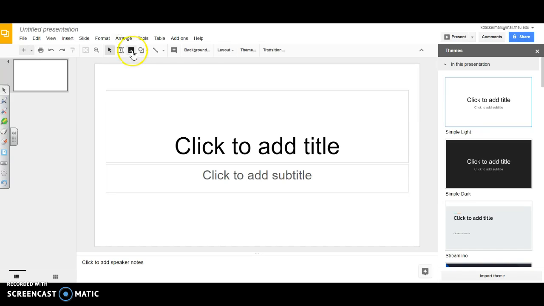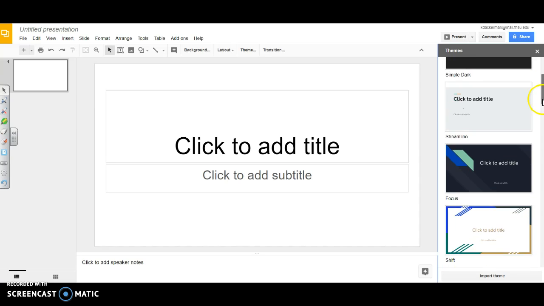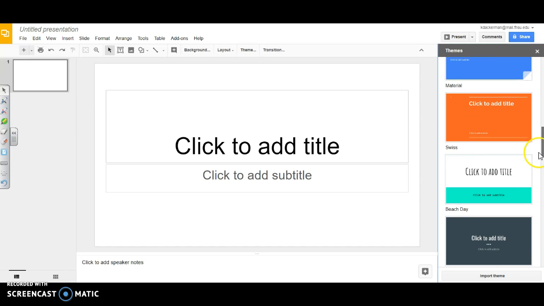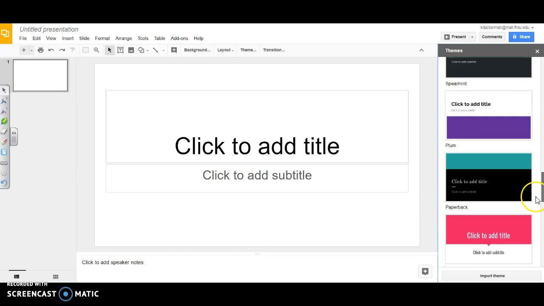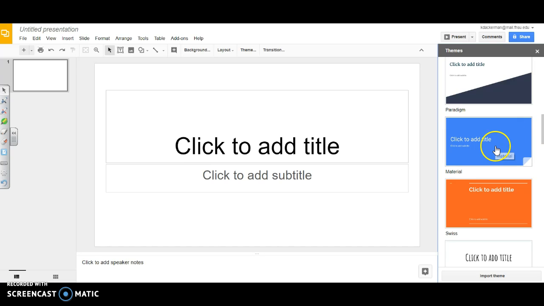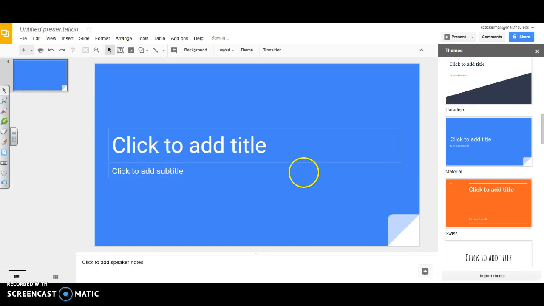First, when you're in the Google Slides website, you are going to come over here to the theme area and choose a theme that you would like for the background of all of your information. You have lots of options. I think the one that I liked, however, would be this baby blue, and as you can see, it then changes the background.